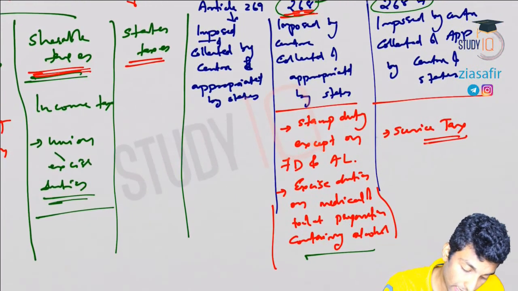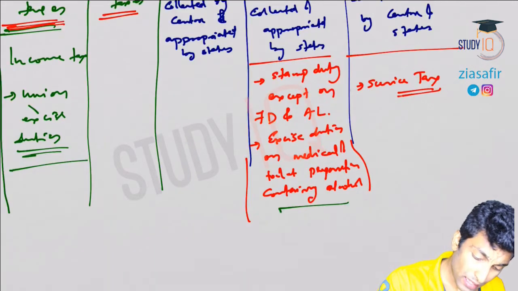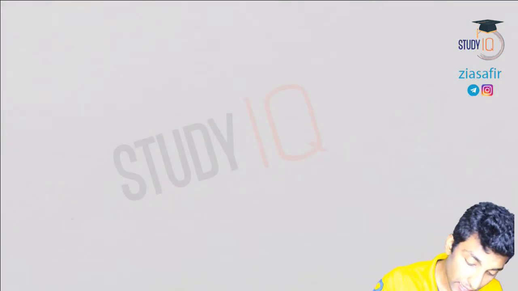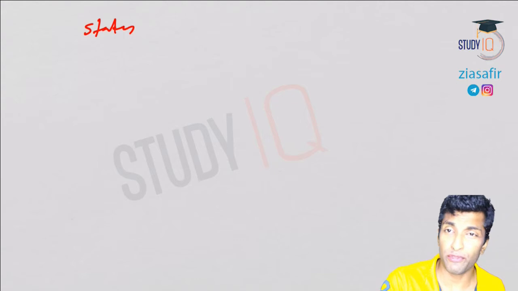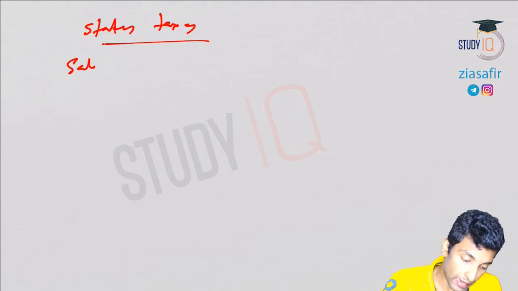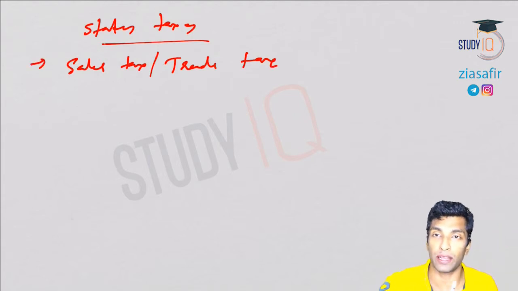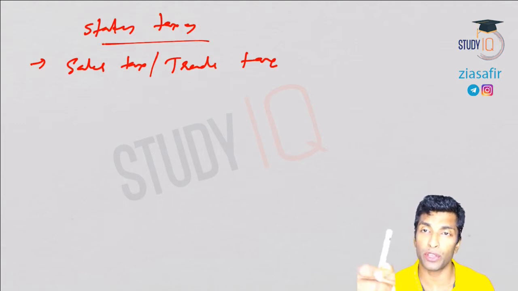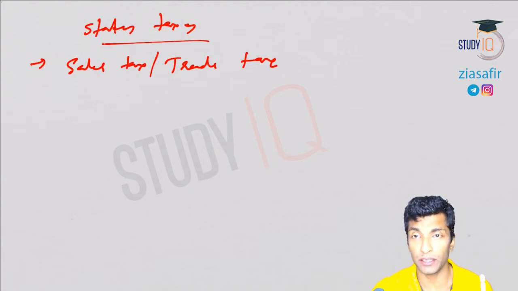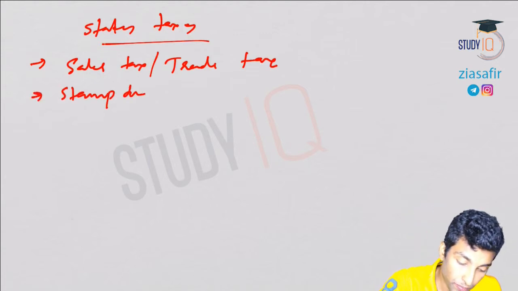Now let's fill up the state taxes. More are there, so I'll write it separately. This third one, state taxes, I'll write separately. You can fill that in the table itself. State taxes: sales tax or trade tax, okay? As I've told you, stamp duty on agricultural land. So stamp duty except financial document and agricultural land will come under 268. Stamp duty on financial documents will go to the central part, and stamp duty on agricultural land will come under state taxes, okay? So stamp duty.